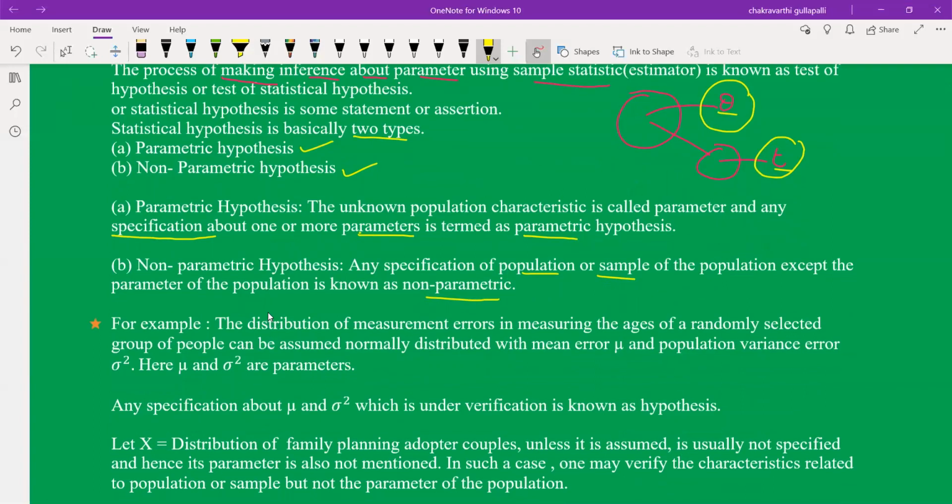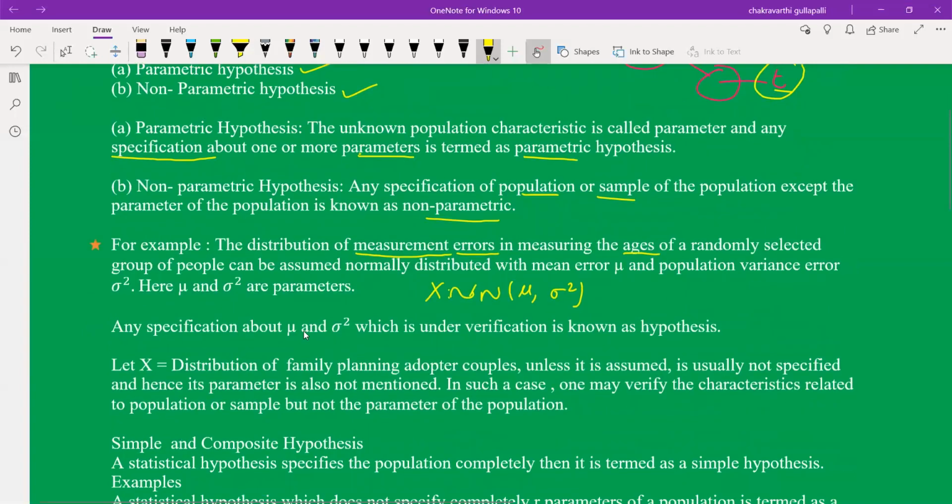Now a suitable example for these two definitions. The distribution of measurement errors. Here we have to identify that this is the distribution of measurement errors in measuring the ages of a randomly selected group of people, approximately normal distribution. That is, X is measurement errors. In measuring the age of a randomly selected group, this X follows normal distribution with mu comma sigma square. So mu and sigma square are the population mean and population variance. Both mu and sigma square are parameters.